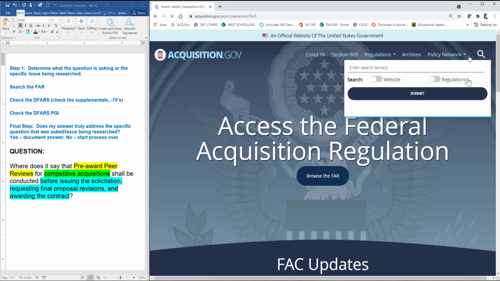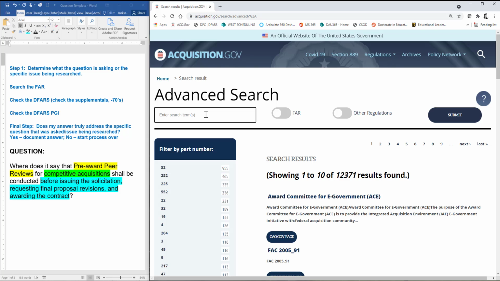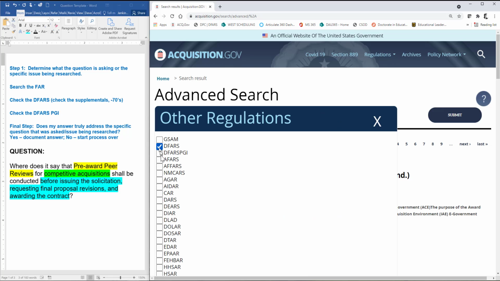So I'm going to go to my search in acquisition.gov and put in quotes, let's just pull it right from the question so we don't make any spelling errors, "pre-award peer reviews." And let's make sure that we're searching the FAR as well as the DFARS and DFARS PGI.